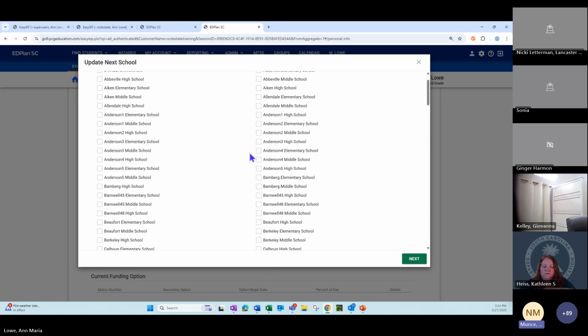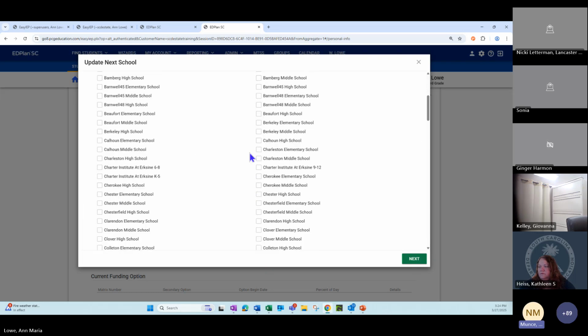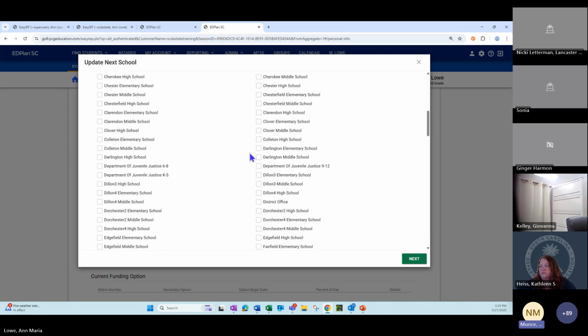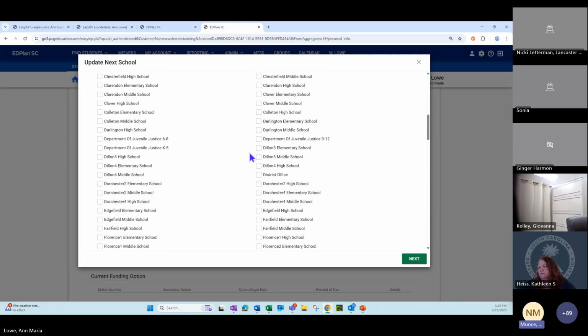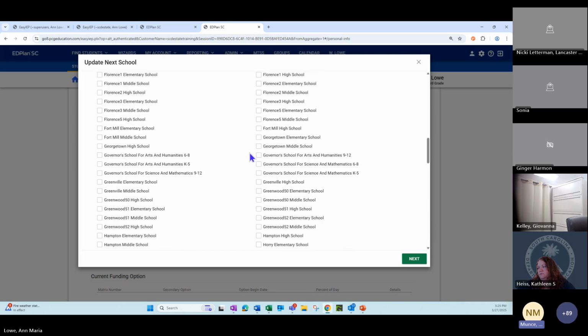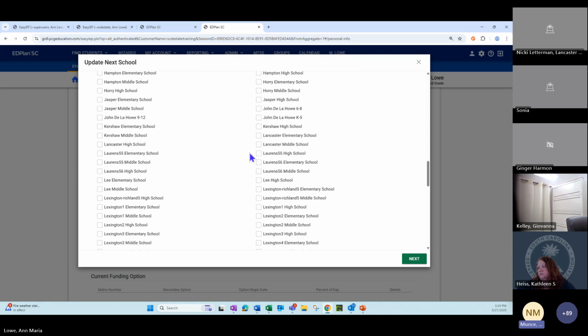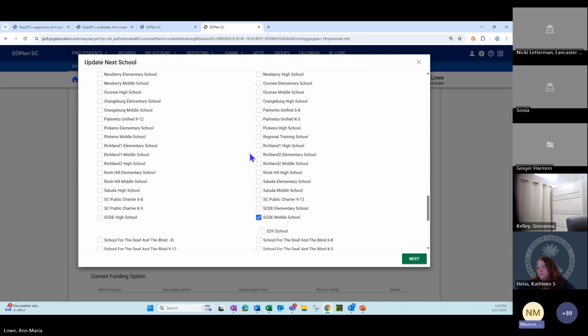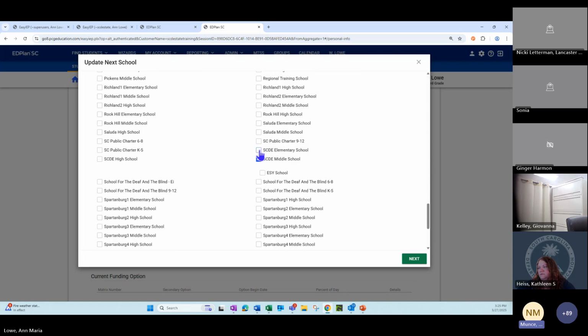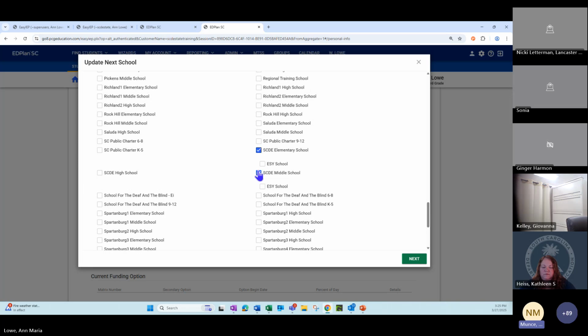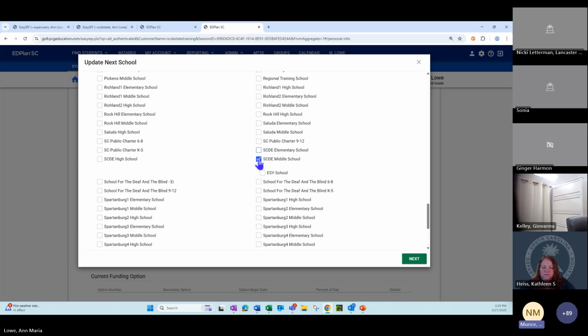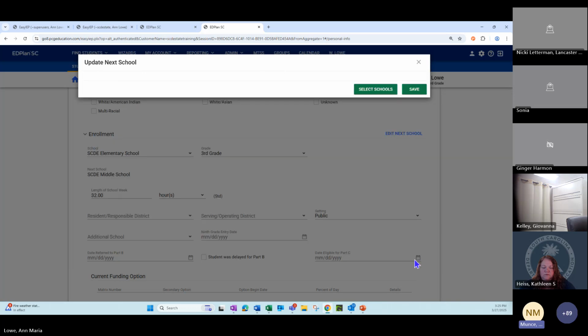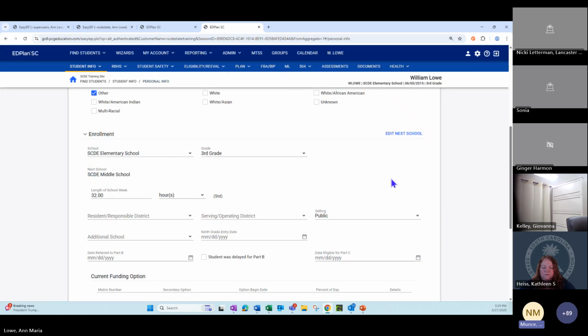This next school field exists, and it enables two main purposes. On the training site, it's going to look unusual because you're going to have 3 schools for every district, but in your district, it would just be your district school list. What you can do here is associate an additional school with the student. As we're coming to the spring, if you want to give records access to folks in a middle school, and they have students in 5th grade at an elementary, you could assign the middle school, like Anne's doing, as their next school.